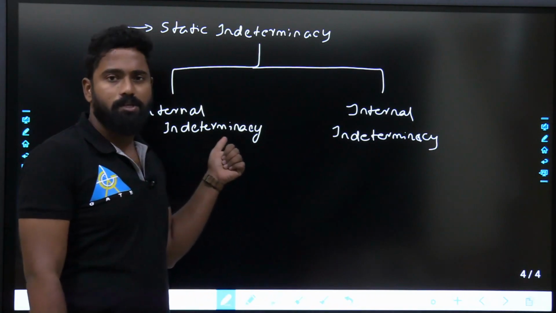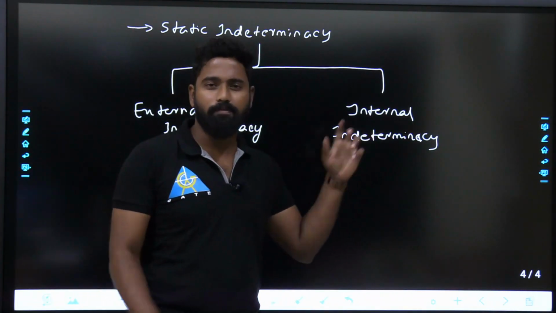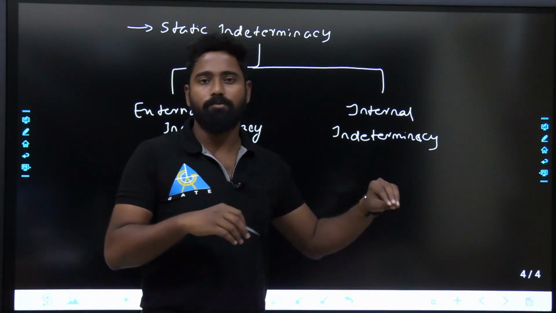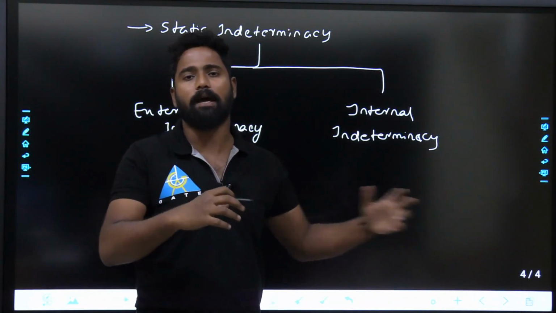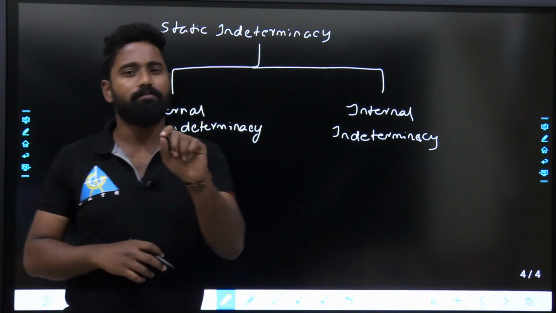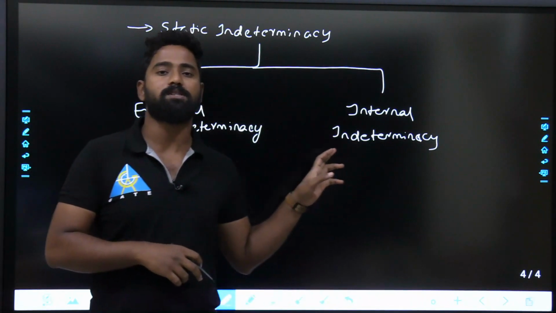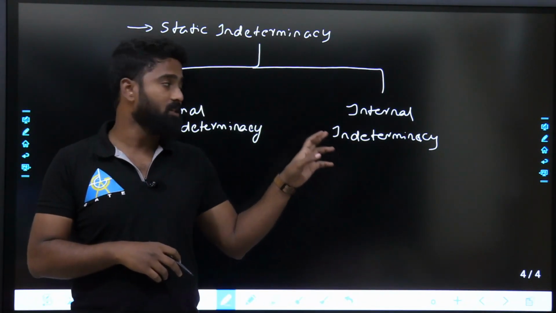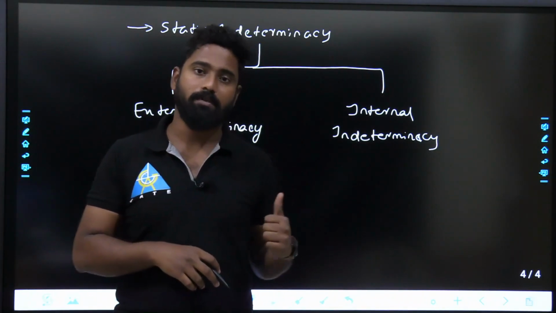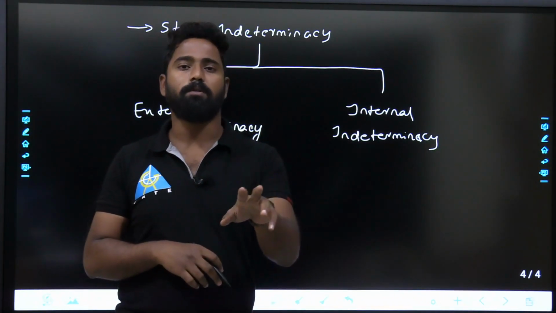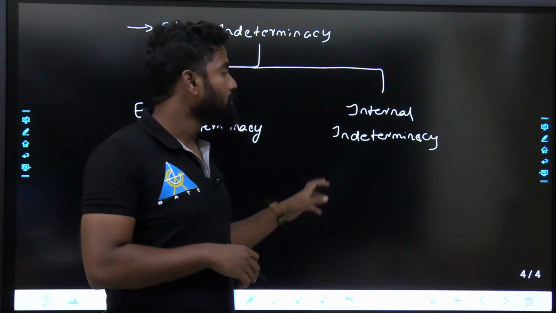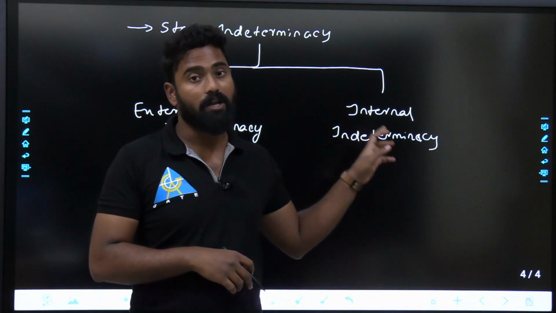External indeterminacy is easy to calculate. Internal indeterminacy is difficult. You feel it is difficult, but we'll give you some methods so that you can easily crack it in the gate. From gate point of view, generally one or two questions, if they want to twist, they twist in this subject only, in this chapter mainly. Fine, you can easily score 1 or 2 marks from this. Even in engineering services, minimum you can expect 2 marks from it. Generally 2 to 4 marks. Objective type of questions are generally asked from this.